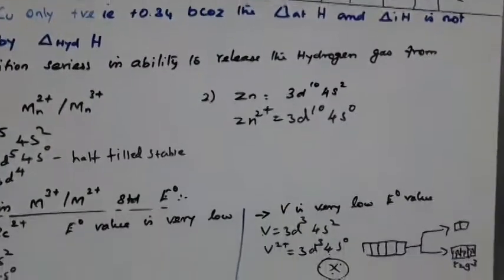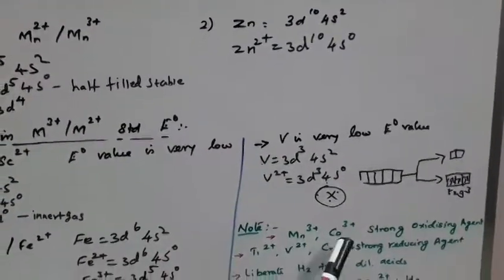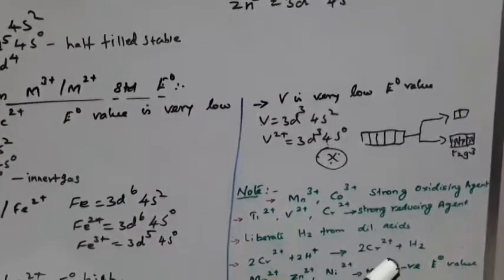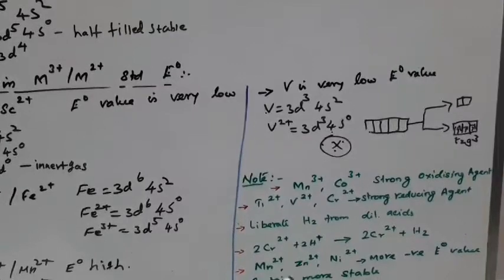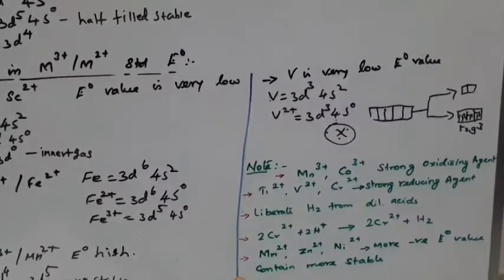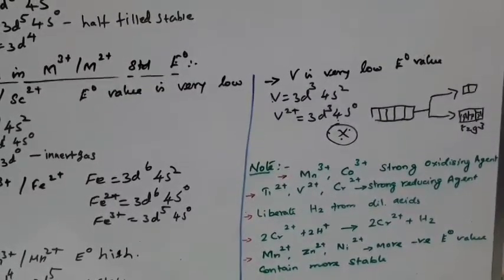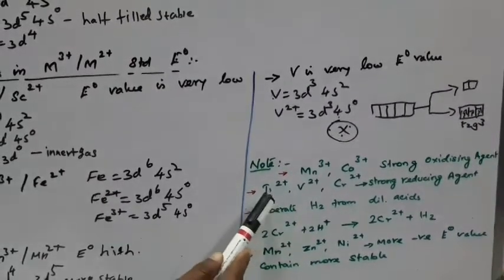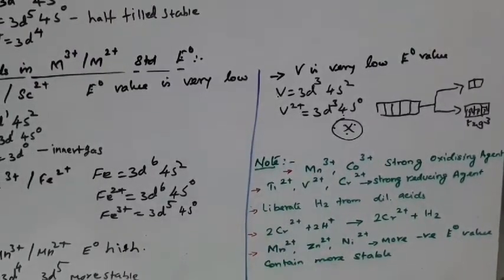Here Mn3+, manganese 3+ and cobalt 3+ act as strong oxidizing agents. Oxidizing agent means what? That is gain of electrons. Gain of electrons, reduction reactions take place, so it is a strong oxidizing agent. See here, titanium 2+, vanadium 2+, chromium 2+ are strong reducing agents.